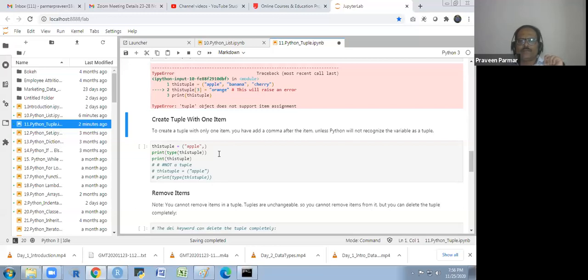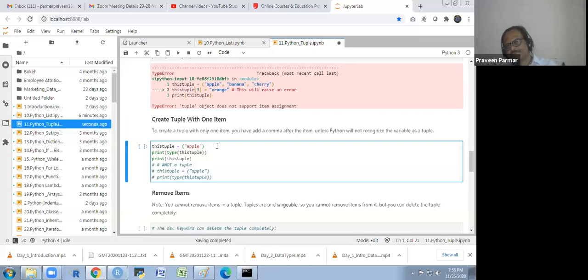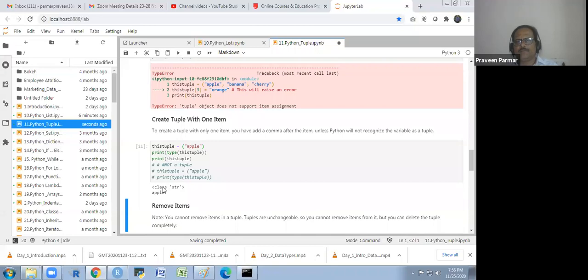If you want to create a tuple with one item, let's see what it is. You know that for a tuple we use the round bracket, and we are making the tuple with only one value. You will see what I am getting. The class is string. It is not a tuple.